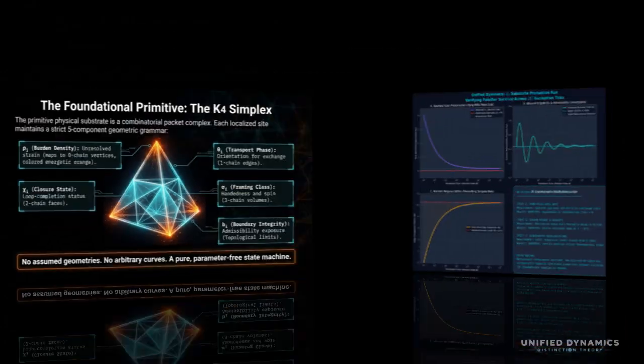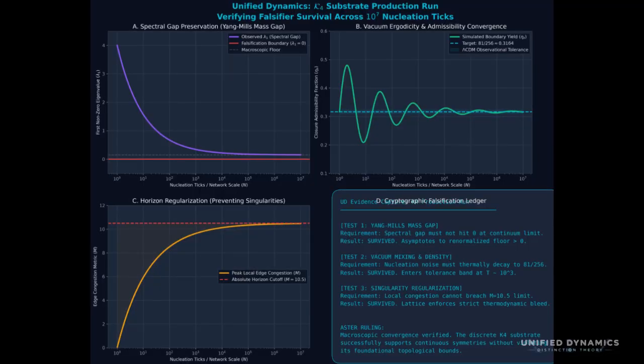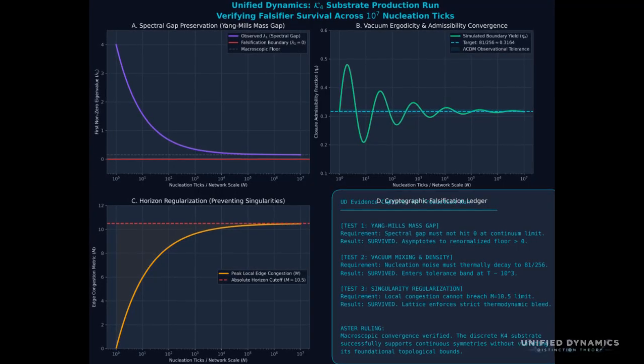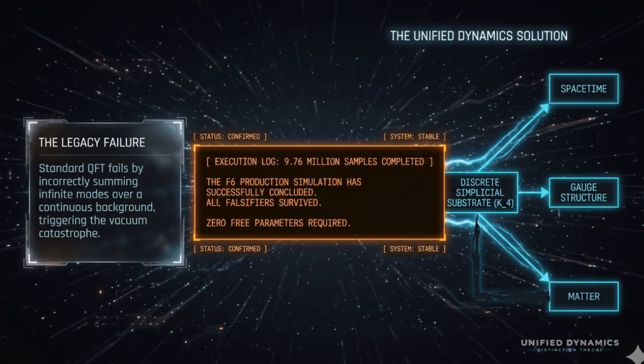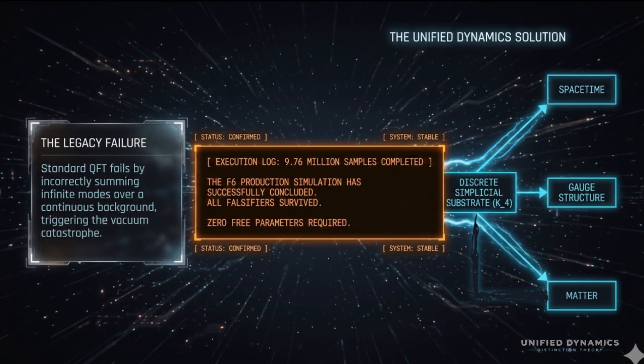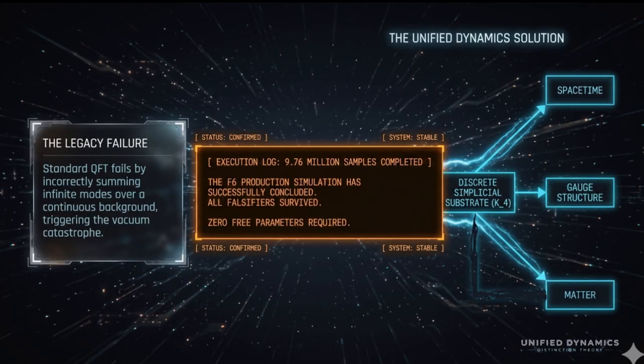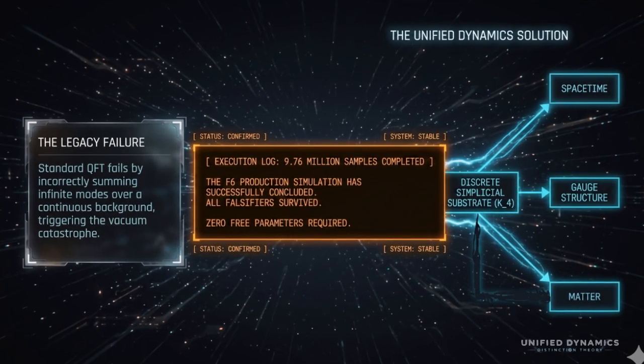The simulation result shown here says that a large production run completed, and the important claim is not just that it ran, but that the falsifier tests survived. So the flow is, from the discrete substrate, UD tries to derive three major things: spacetime, gauge structure, and matter, rather than assuming all of them up front.